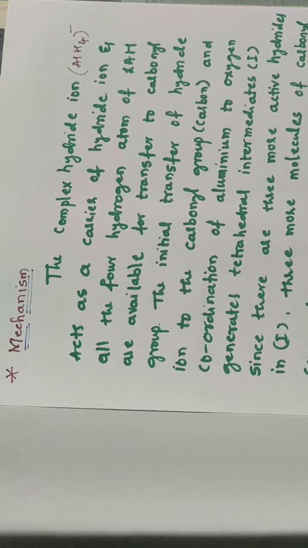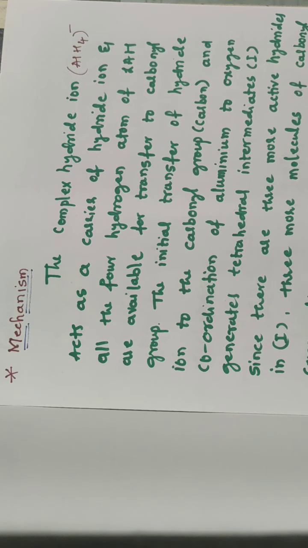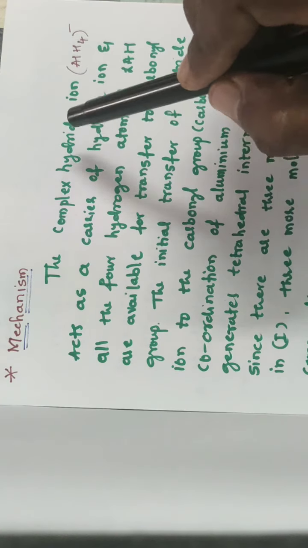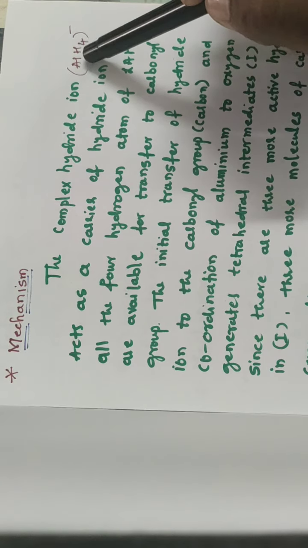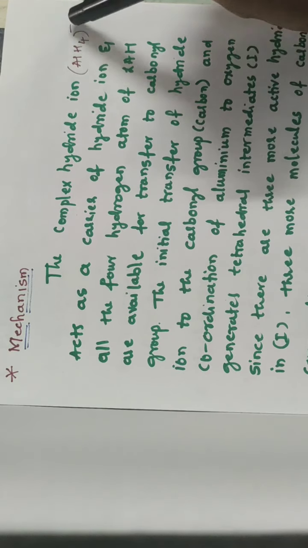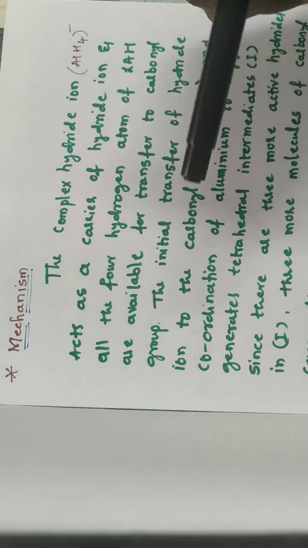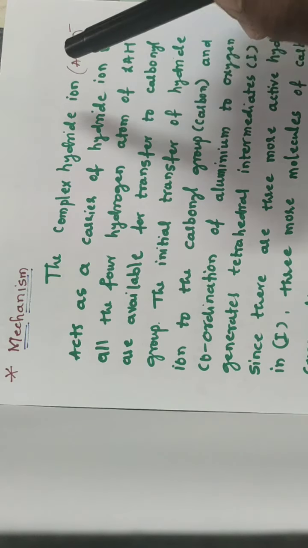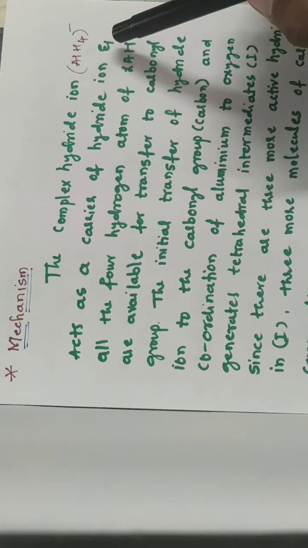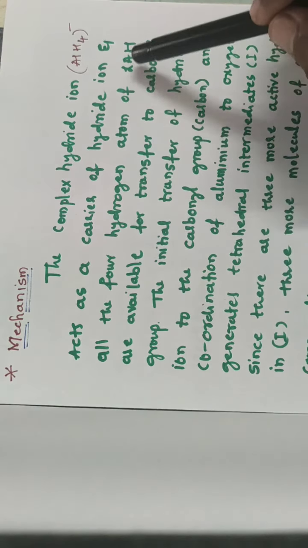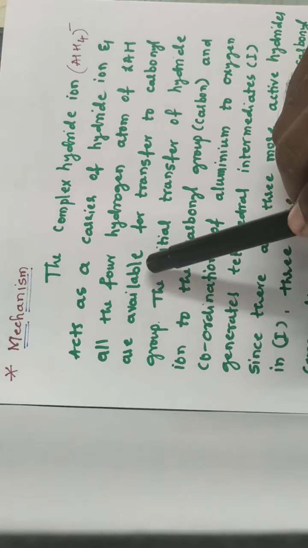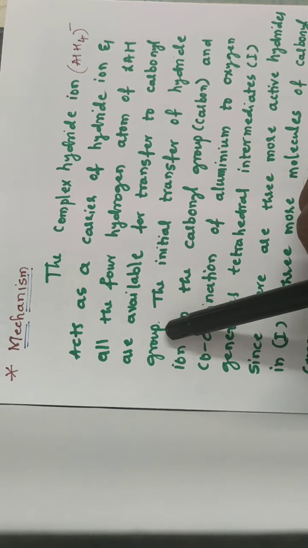Well, next is the mechanism of the reduction of a carbonyl compound, that may be an aldehyde or a ketone. So here you can see the complex hydride ion present in the reagent, AlH4 minus, acts as a carrier of hydride ion. That means it acts as a transfer of H minus ion to the carbonyl group. And all four hydrogen atoms of this lithium aluminum hydride are available for transfer to the carbonyl group.